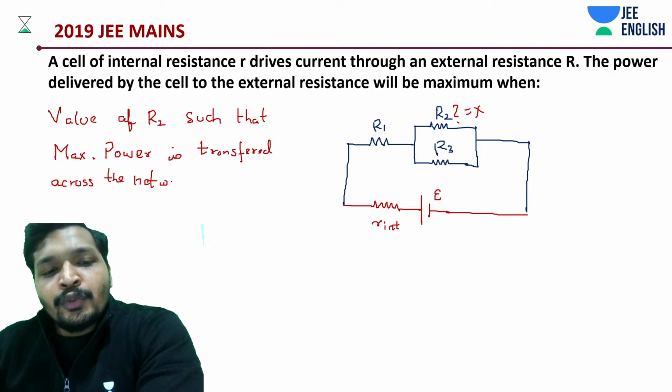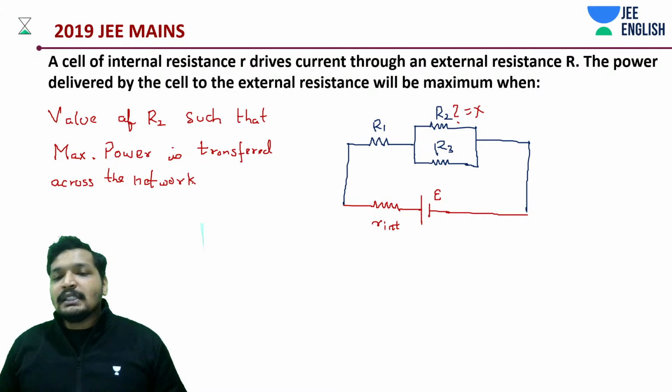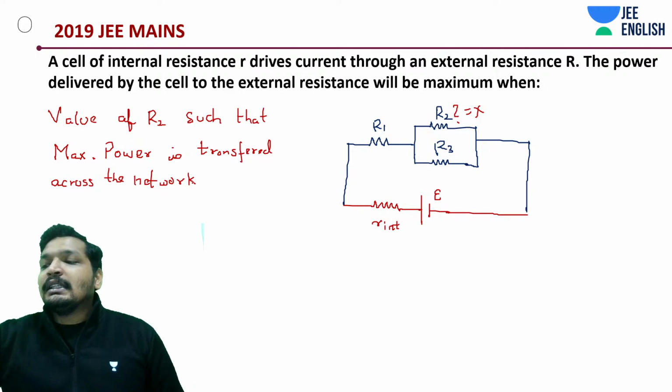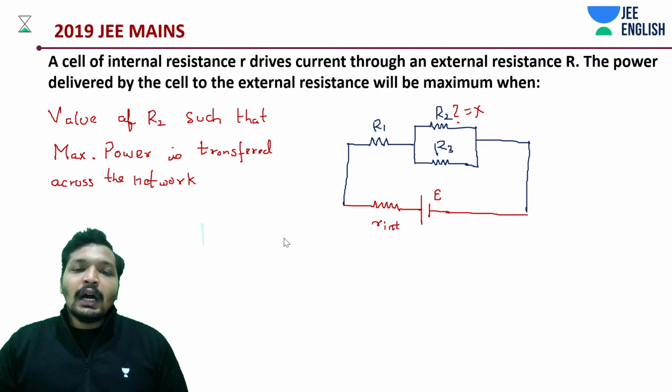Okay, now what do you do in such cases, students? Basically calculate equivalent resistance and say that this equivalent resistance is going to be equal to R internal.